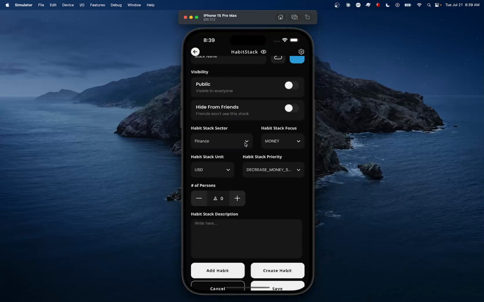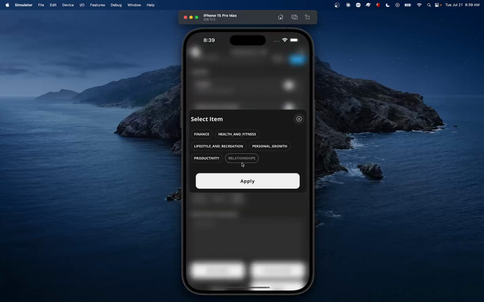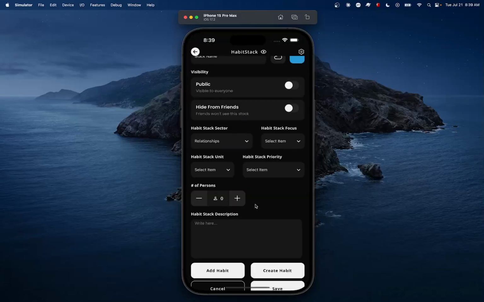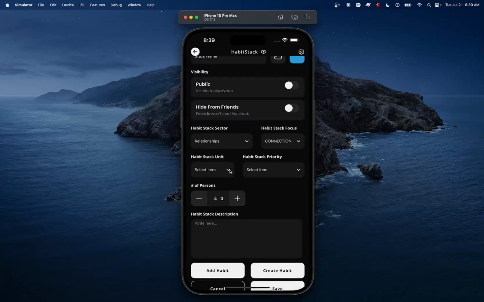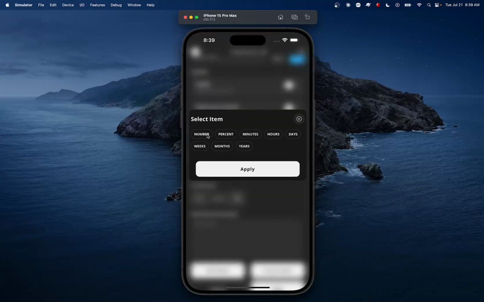Now, if you choose to select a different sector, for example, relationship, the selection will be completely different. The focus will be the connection, for example, or satisfaction. I'm going to choose connection for now. And the unit can be the number, percents, minutes.